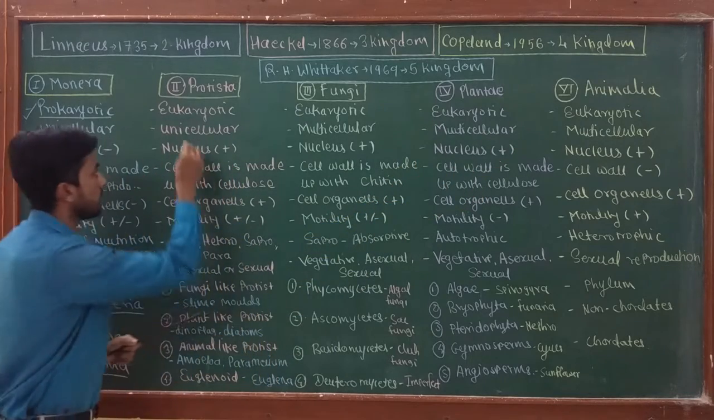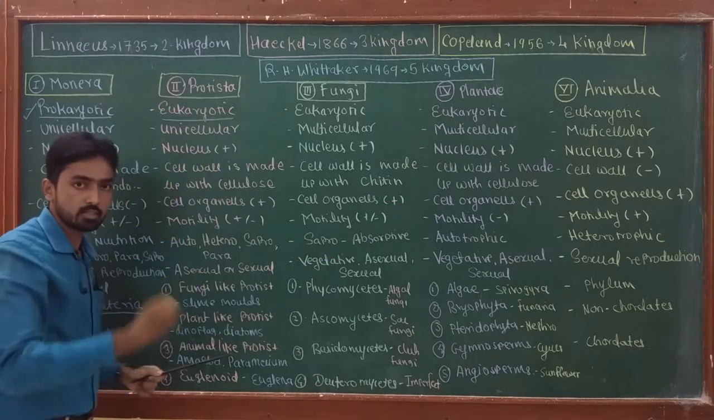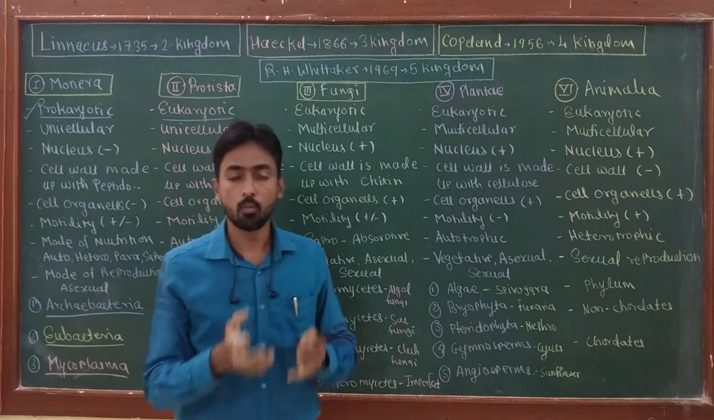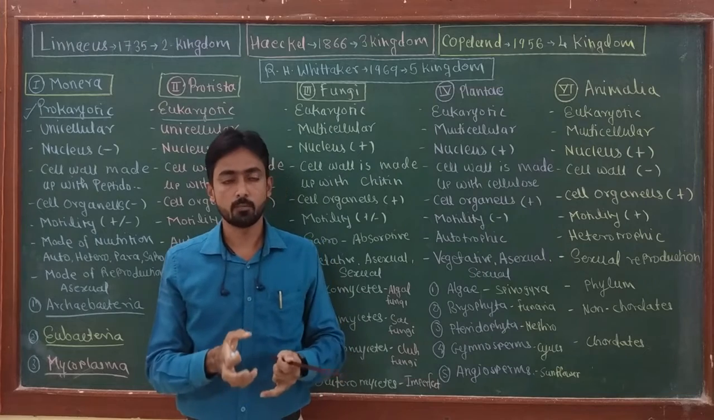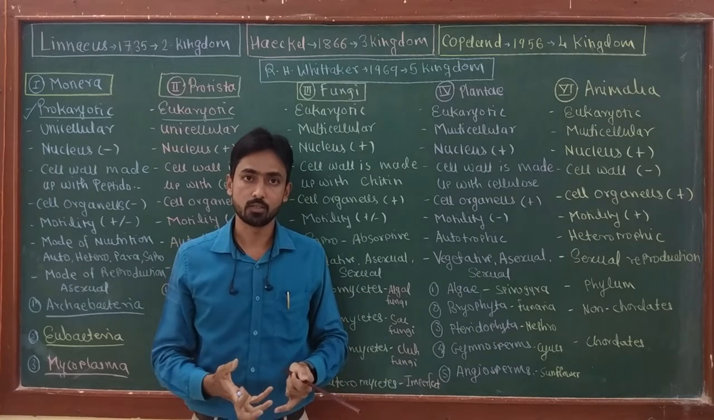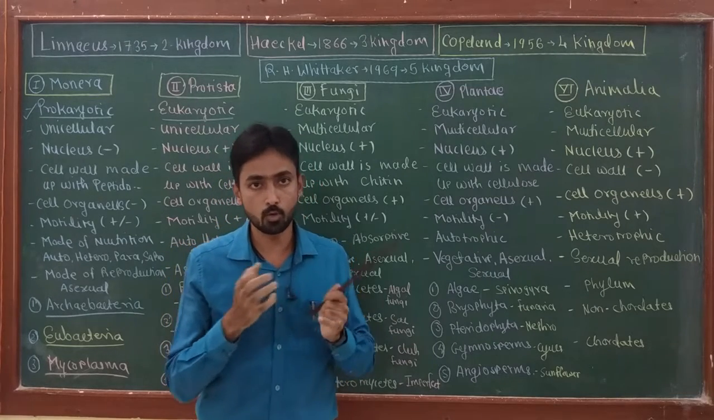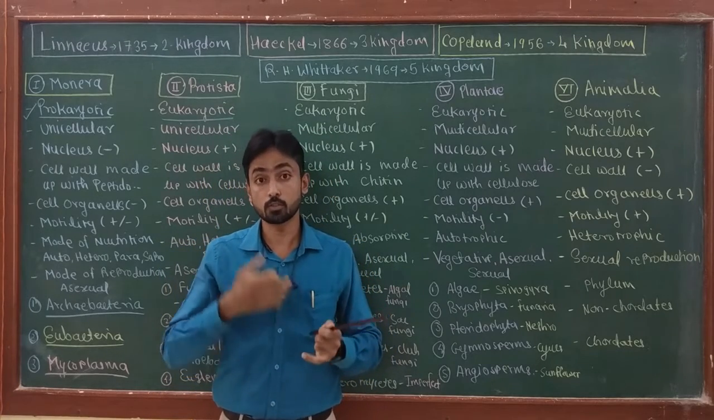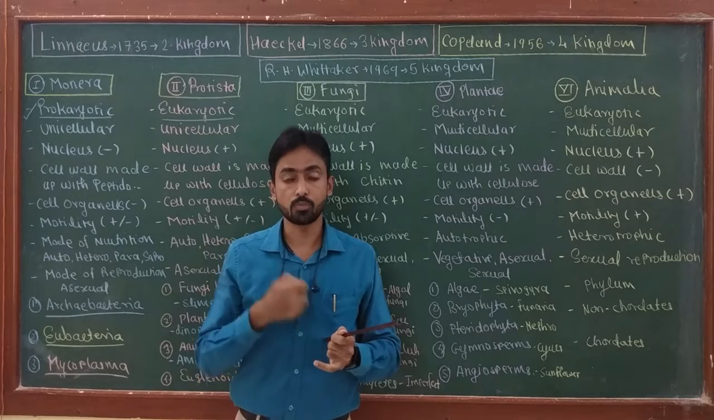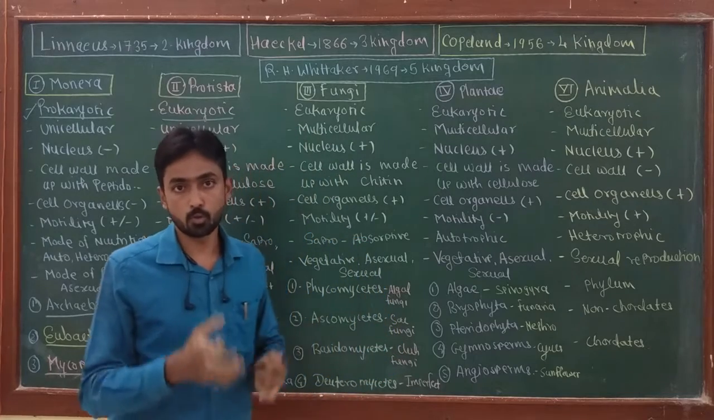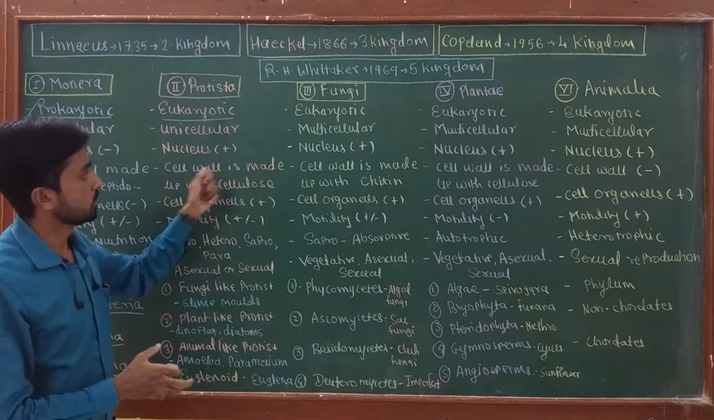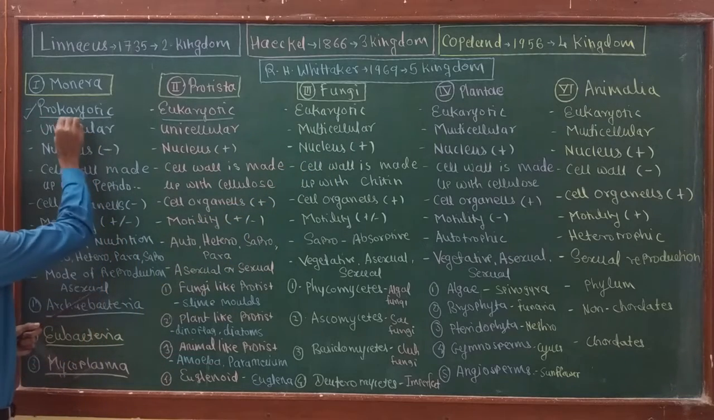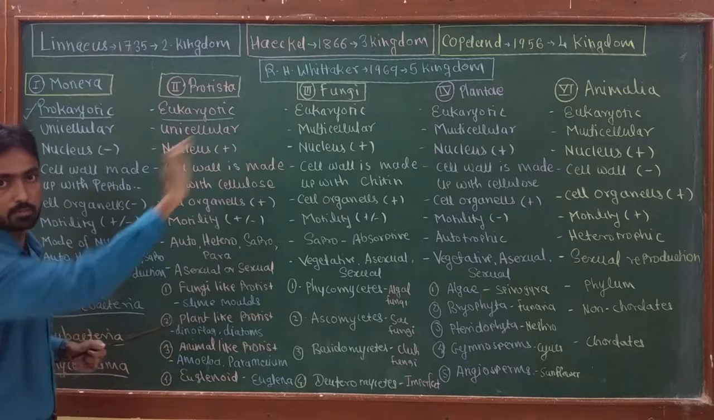So what is eukaryotic? Eu means advanced, karya means nucleus. These organisms have a well developed, well organized structure in which DNA is present. The nucleus has a well developed nuclear membrane, nucleolus, and nucleoplasm. Histone proteins are also present which interact with the DNA, and a well developed chromosome is also observed in the eukaryotic cell. So this is the first difference between Monera and all other kingdoms.